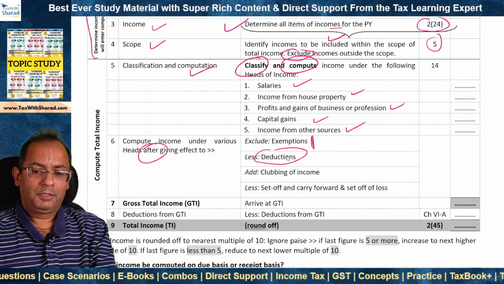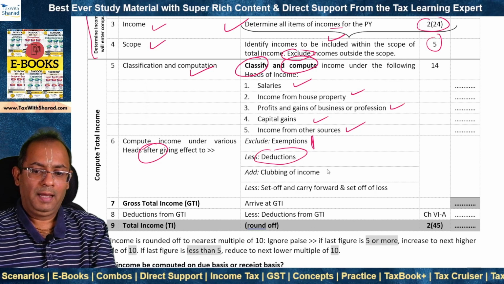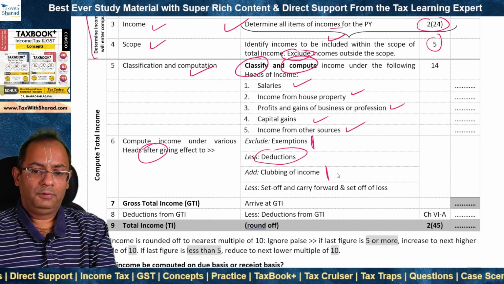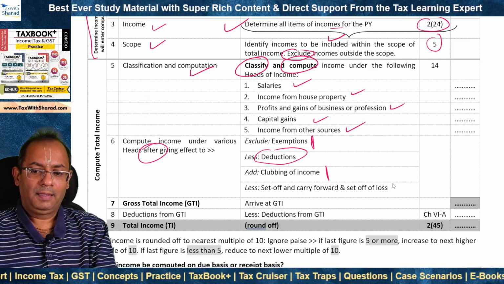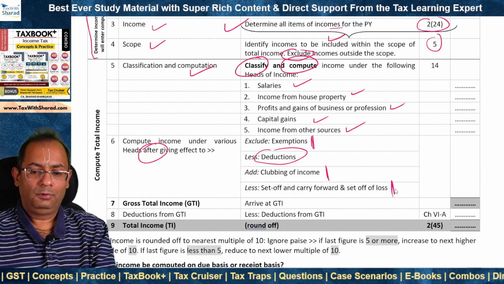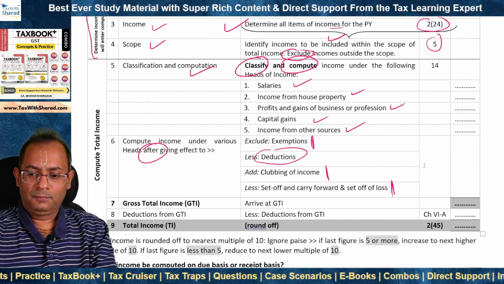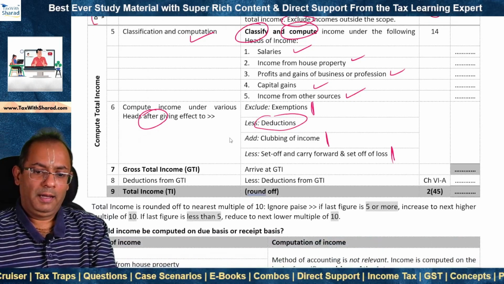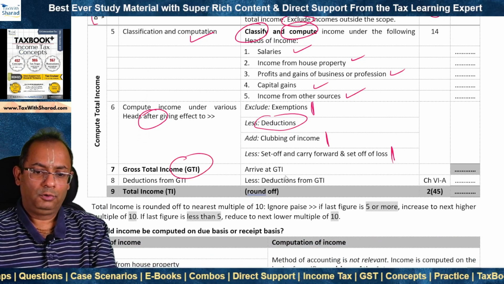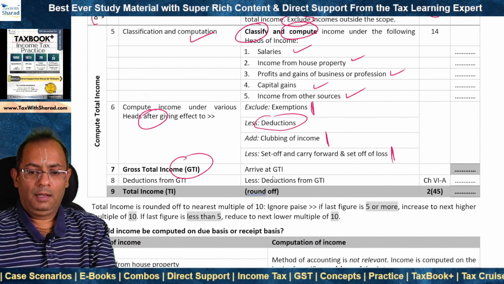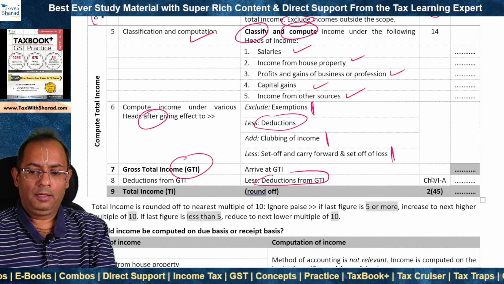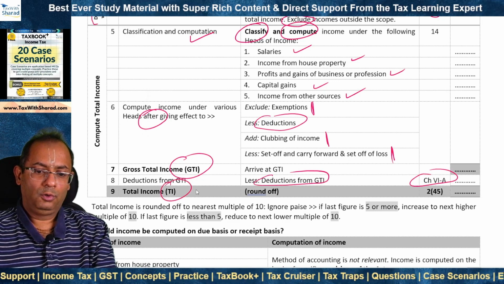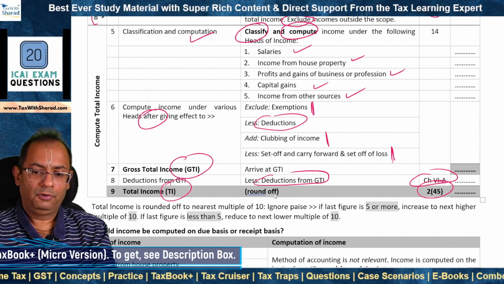Further, we allow the deductions as available under the provisions of the Act. We club the income of other persons as per the provisions of the Act, and we make adjustments on account of set off and carry forward of losses. Thus, we arrive at the amount of gross total income from which we allow deduction under chapter VIA. This gives us the amount of total income which is defined under section 2(45).